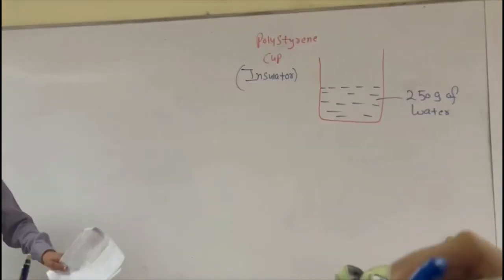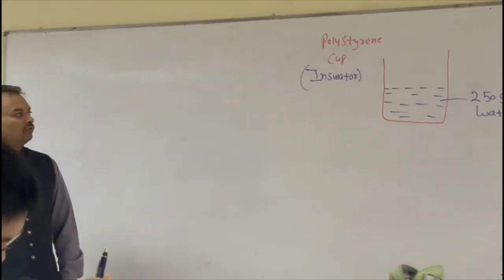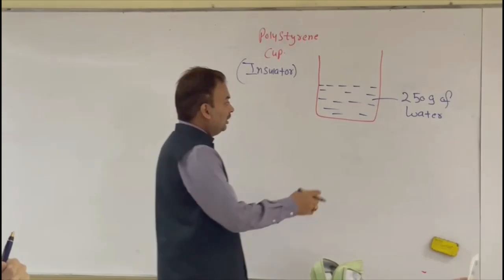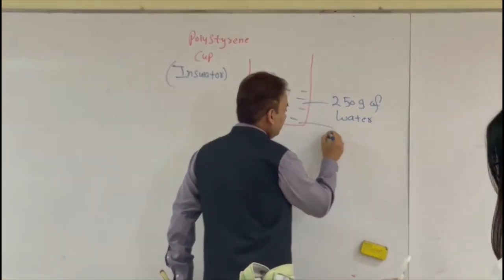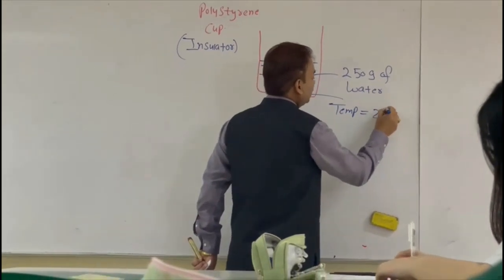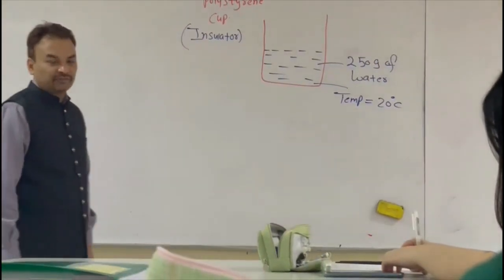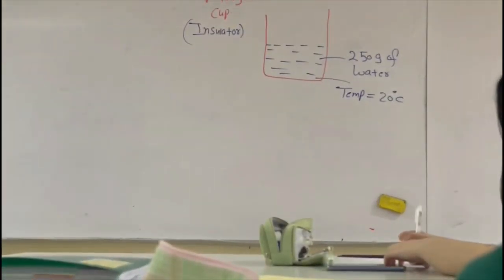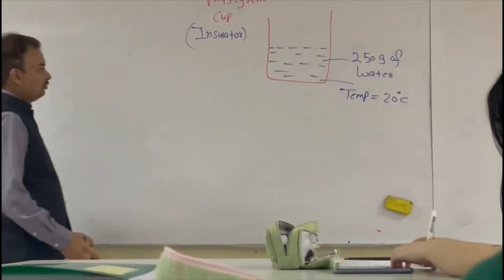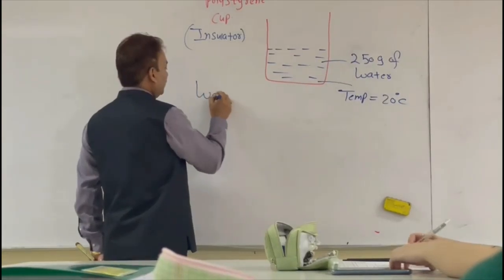And we want to make a cold drink, right? So what we have to do, we are also given the temperature of the water, which is equal to 20 degrees C. 250 gram of water at 20 degrees C. So we want to make a cold drink.